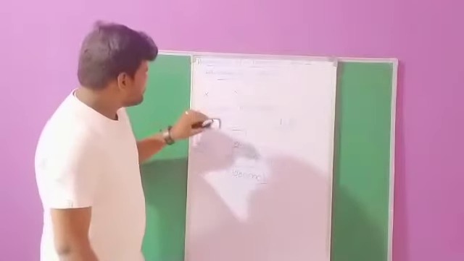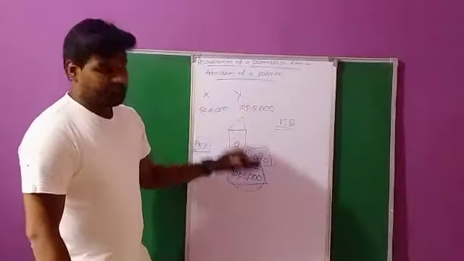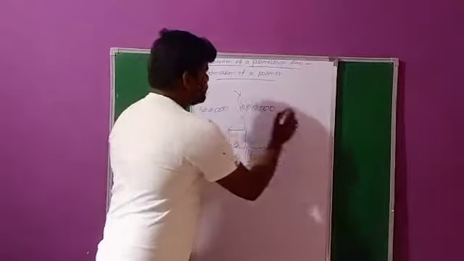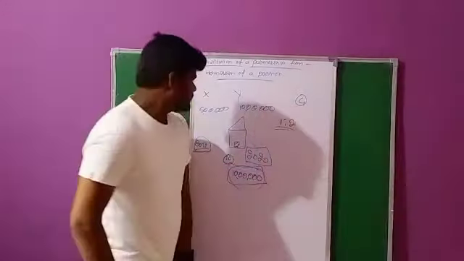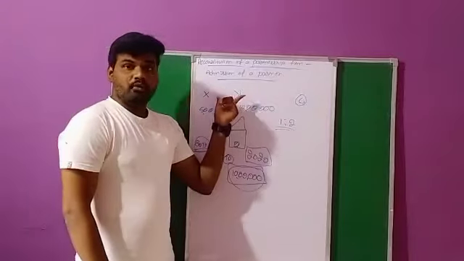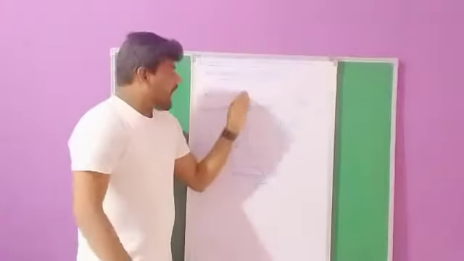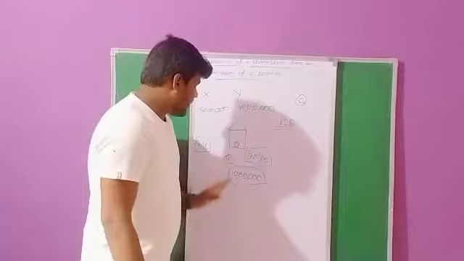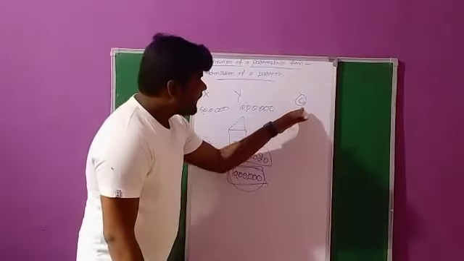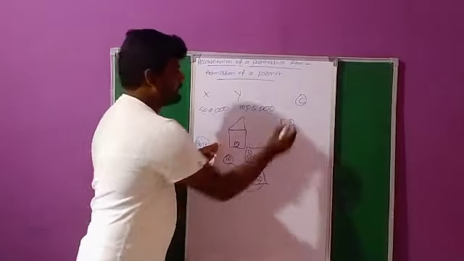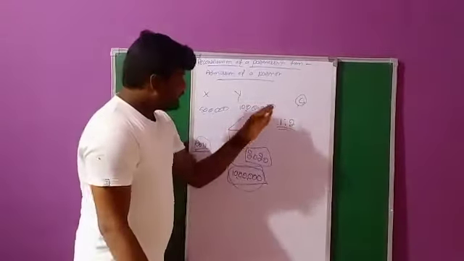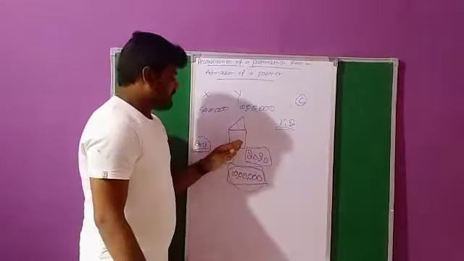So here there are two partners, X and Y. They are planning to take one more partner, partner C. In the beginning there were only two partners, X and Y. After 10 years, they take one more new partner, C, into the business organization. Why?